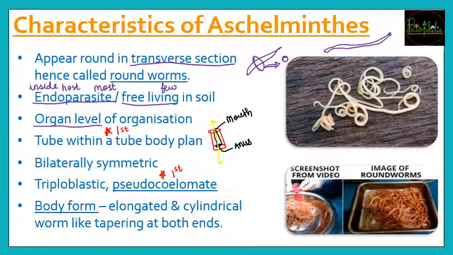बिकॉज इलोंगेटेड है एंड सर्कुलर transverse section, so it is going to be a cylindrical worm like, and it will be tapered at the ends. Now what do you understand by tapered at the ends? Tapered यानी उनके जो ends होंगे that would be comparatively pointed in nature, so that is nothing but tapering at the ends. So both ends will be tapered.